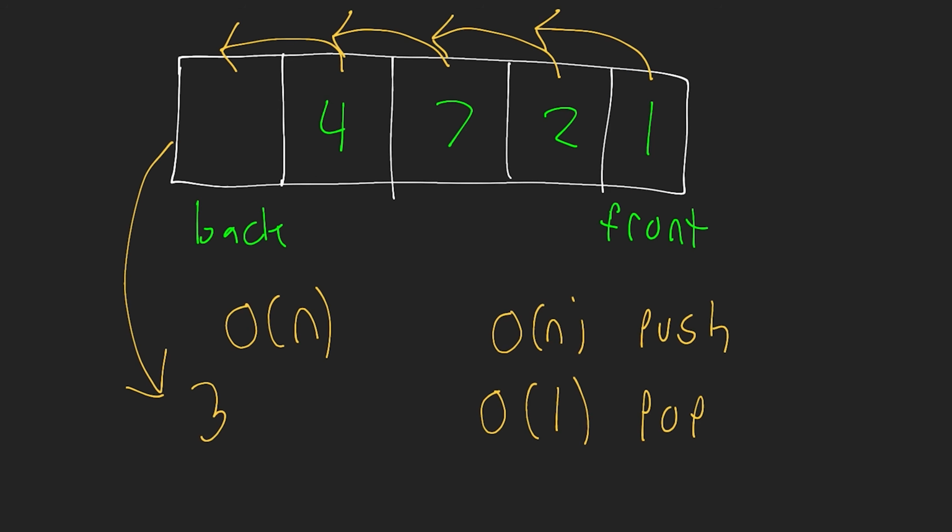So before I go any further, ask yourself, what data structure could we use that would allow us to have a big O of 1 time operation for both popping and pushing? Give yourself a second here, pause the video if you need to. I'm about to reveal the answer to you, which is a linked list, okay? Now we can use both a singly or doubly linked list. In this case, it's totally fine to use a singly linked list. So if I want to implement a queue that has those type of time complexity operations, I use my linked list. The reason for that is the following.